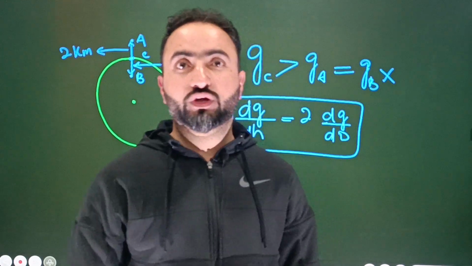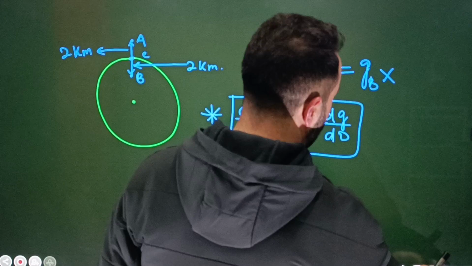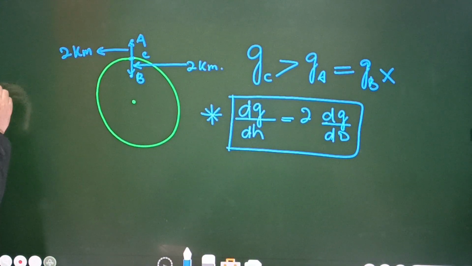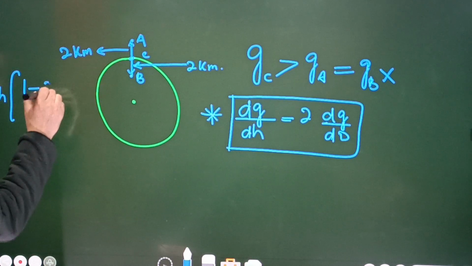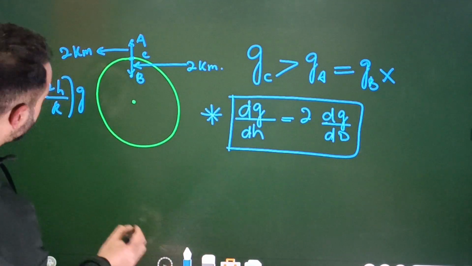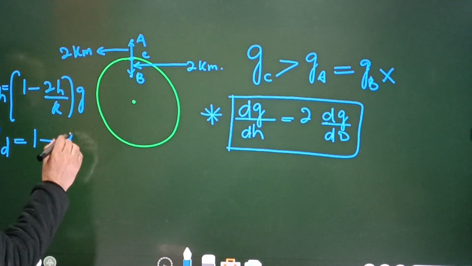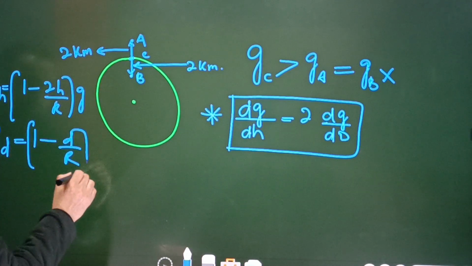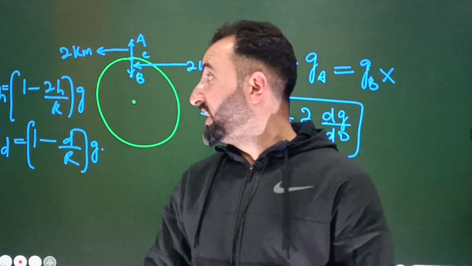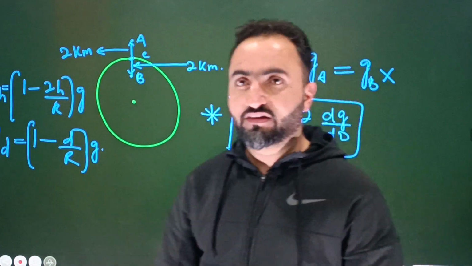That rate of acceleration due to gravity varies with the height. The reason is this. So let me write down here the equations. A couple of equations. One equation we have is this. What is the value of g_h? It's equal to 1 minus 2h divided by R, multiplied by g. And what about this g_d? It's equal to 1 minus d divided by R, multiplied by g. So acceleration due to gravity decreases with height and decreases with depth, but it decreases more rapidly with the height and less rapidly with the depth.